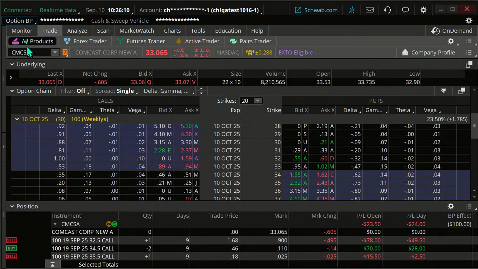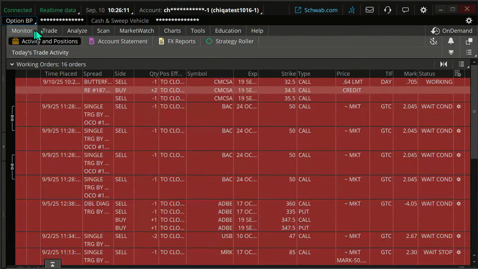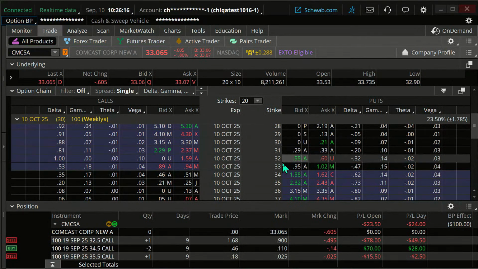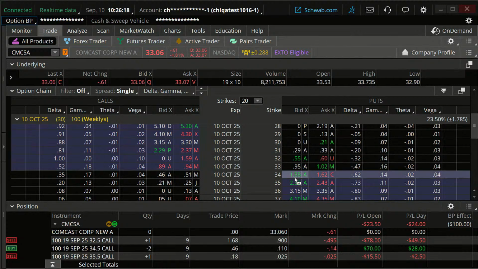It's not filling on me. But then what I can do is just add in my new order that I want. And that new order was a skewed put butterfly. We're going to,